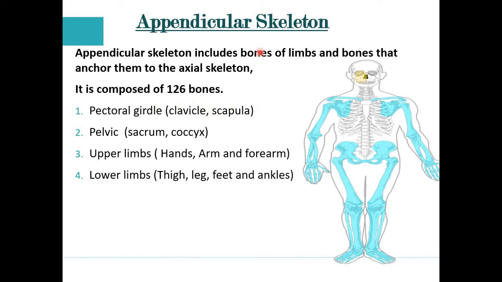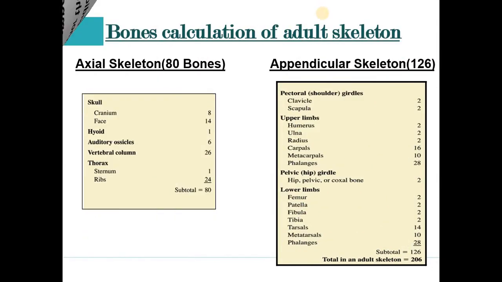If we talk about the parts of the appendicular skeleton, it is the pectoral girdle, pelvic girdle, upper limb and lower limb. Further we will discuss what bones are present in the pectoral girdle, pelvic girdle and upper limb. Generally, first just remember that in the appendicular 126 bones and in the axial 80 bones are present. In the next slide, it is a very good slide. Here we discuss how to learn these bones. In the skeletal system we should know each and every bone and the number of bones present in the body. In the axial, 80 bones are present.